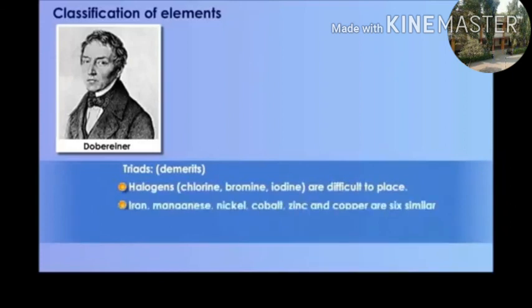Demerits of triads: halogens like chlorine, bromine and iodine are difficult to place. Iron, manganese, nickel, cobalt, zinc and copper are six similar elements but cannot be placed in triads. These are some limitations or demerits of Dobereiner's triads.